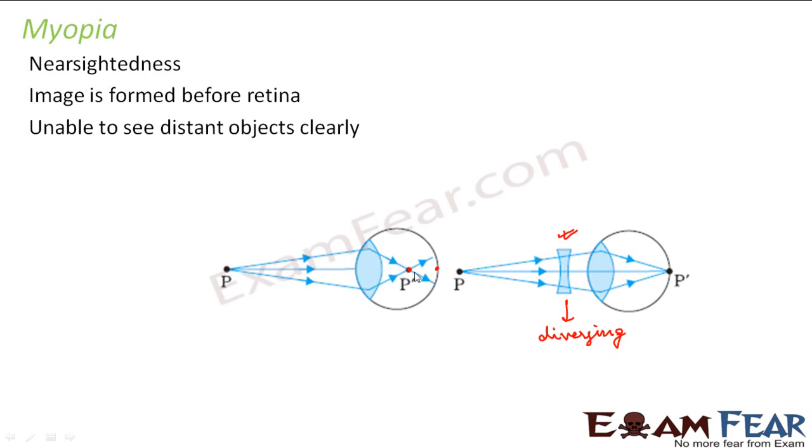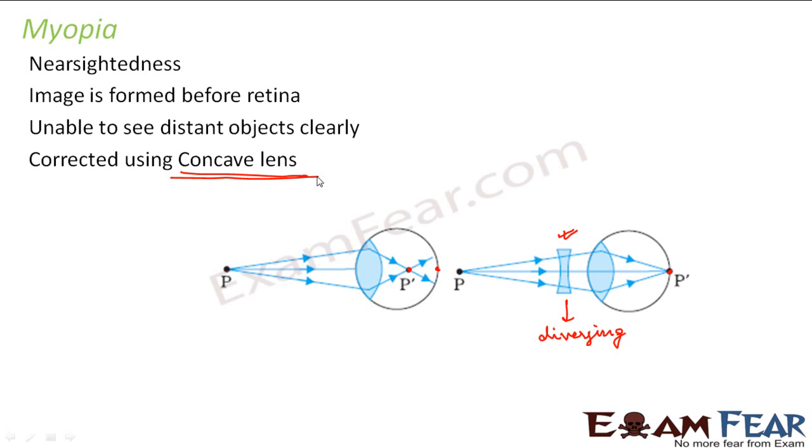But we want them to converge, but after some time at this point. That is why we have put this lens here, so that it will diverge the rays to some extent, so that now these rays which are here are a little more diverged. So they will take some more time to converge, and as a result they will converge on the retina. So this is the purpose of introducing a diverging lens here. So it can be conducted using a concave lens.